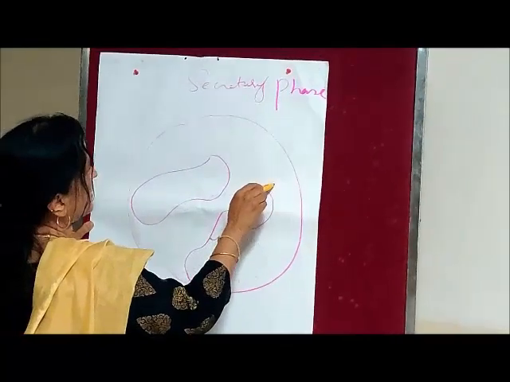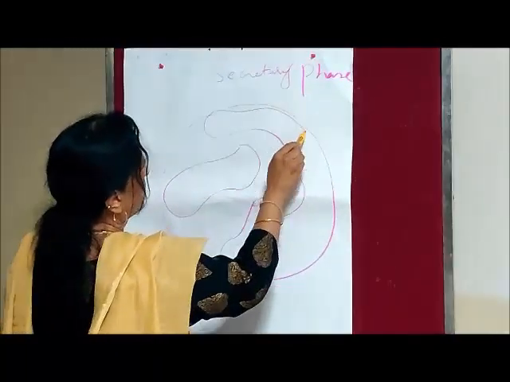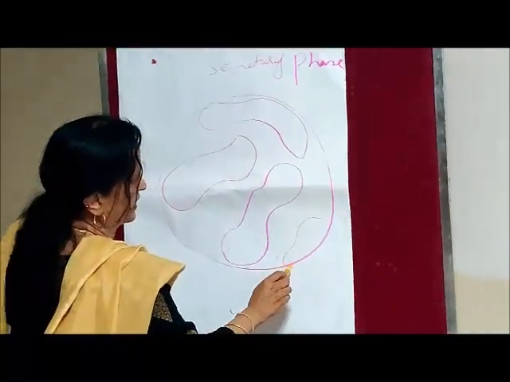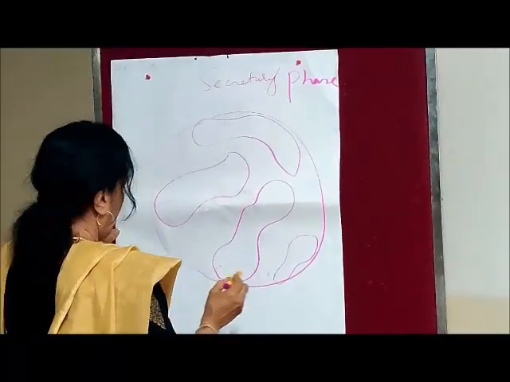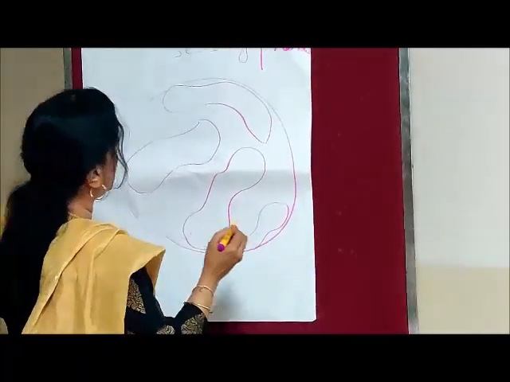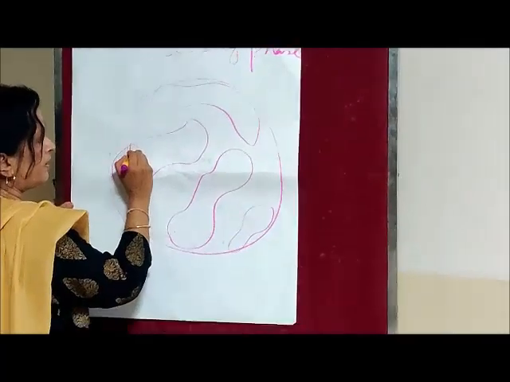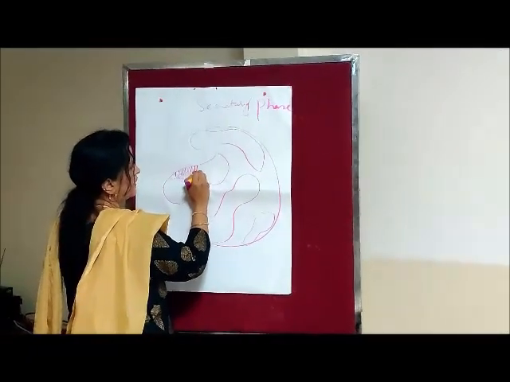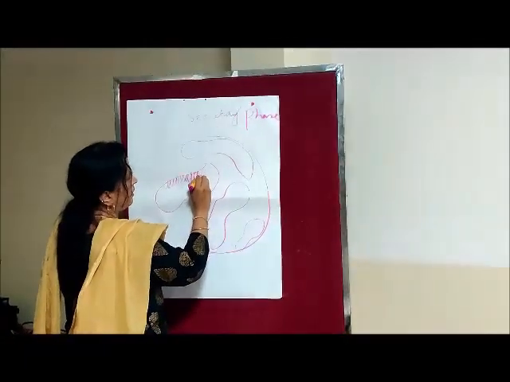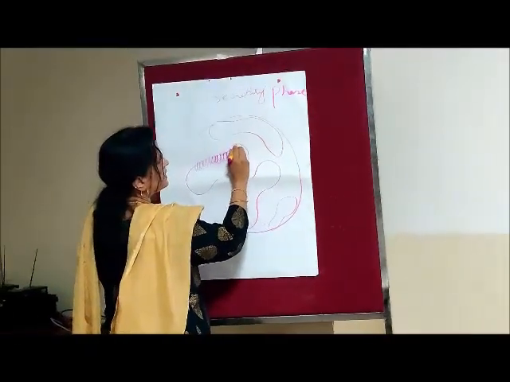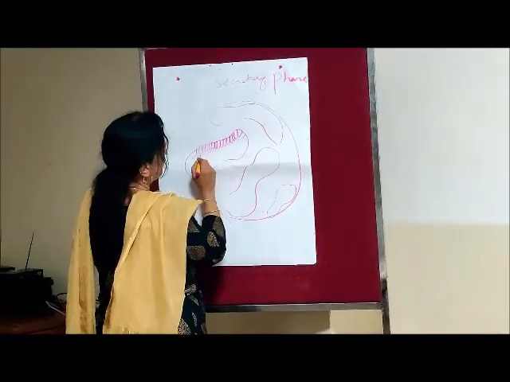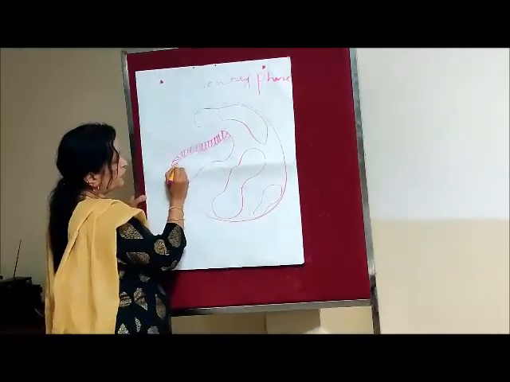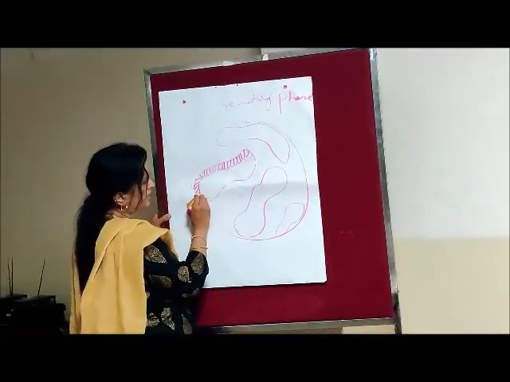So how different it is when we are writing compared to the proliferative phase. Yes. So how is the lining? So we are going to write a similar lining here, tall columnar. We are not going to show secretions because we are drawing early secretory phase, where only subnuclear vacuolations are there.